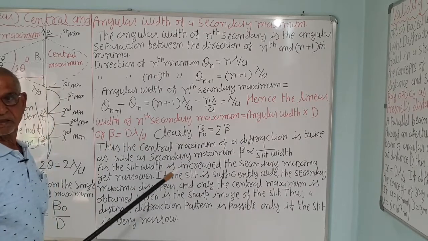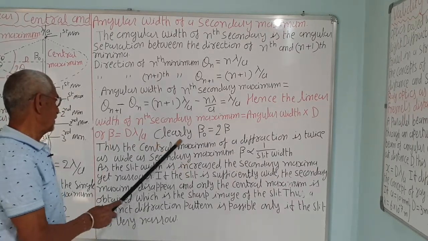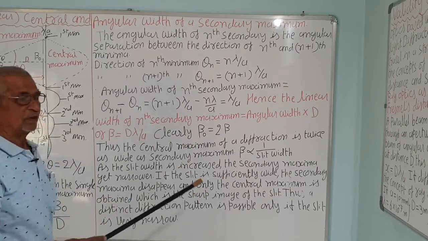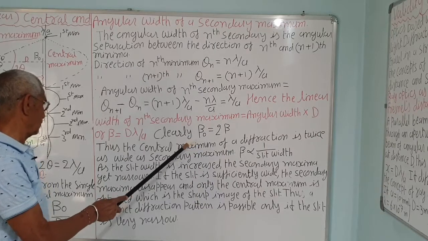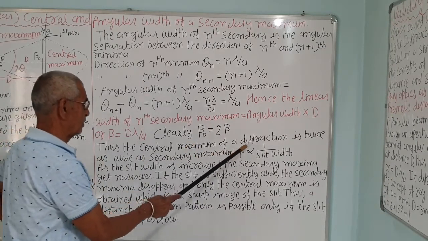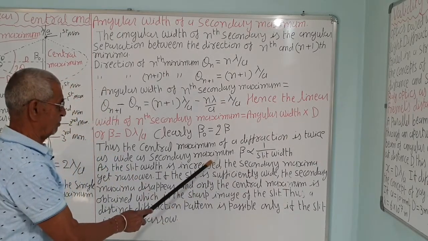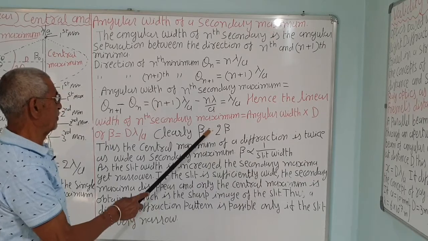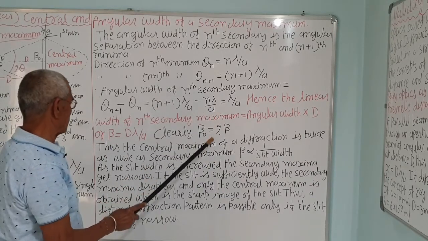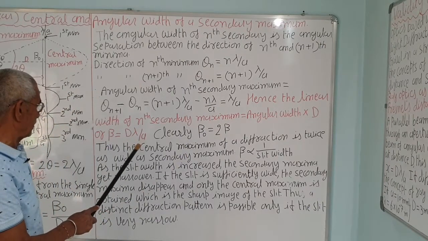We know beta 0 is equal to 2d lambda upon a, so the width of the secondary maxima is half of that. The central maximum of a diffraction pattern is twice as wide as a secondary maximum. From this, b is equal to d lambda upon a, so it is inversely proportional to a.